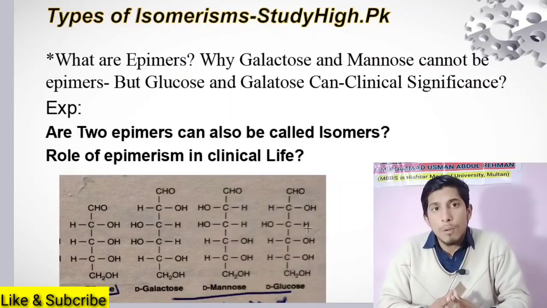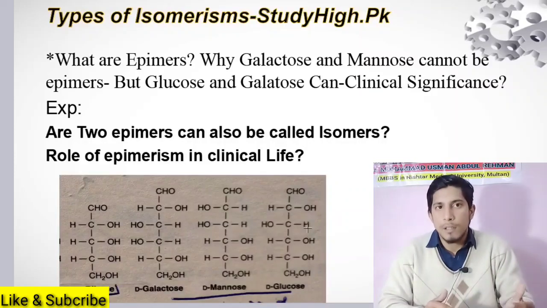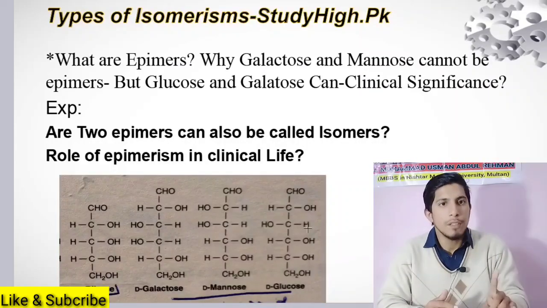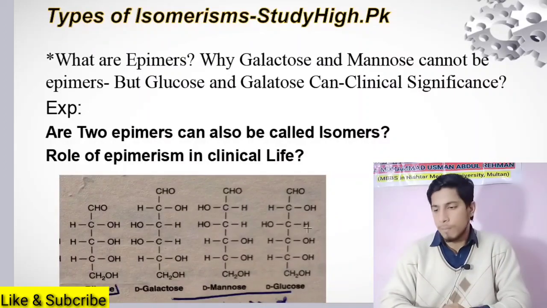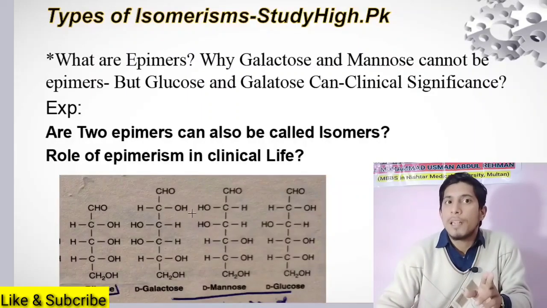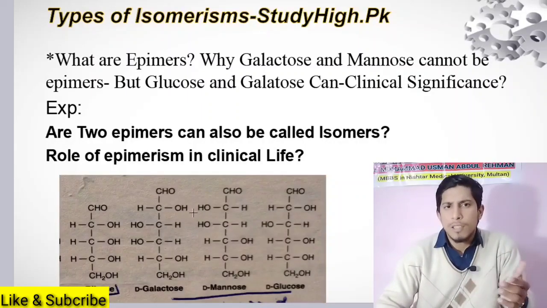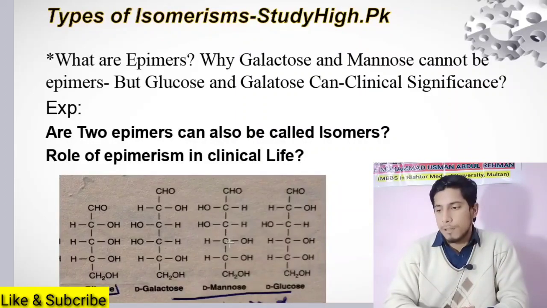So we look at the orientation of the H and OH group around only one carbon. If two monosaccharides differ in the orientation of the H and OH group around only one specific carbon, then we call both of them epimers of each other. But which carbon? That carbon should not be the carbonyl carbon. This is the rule for classifying epimers into different types.